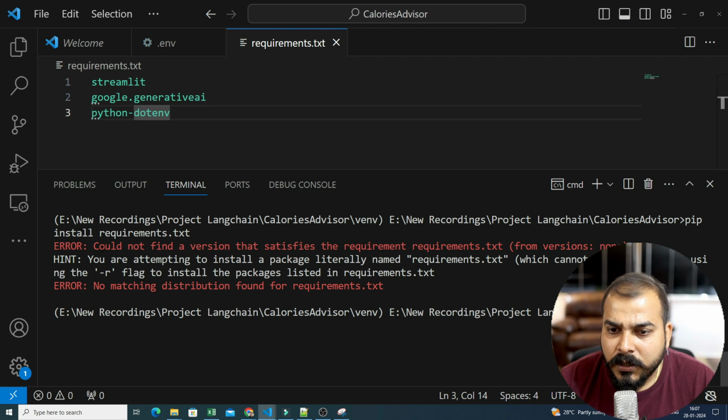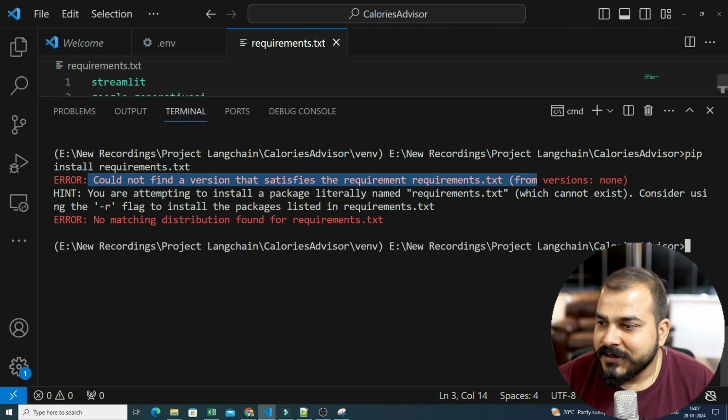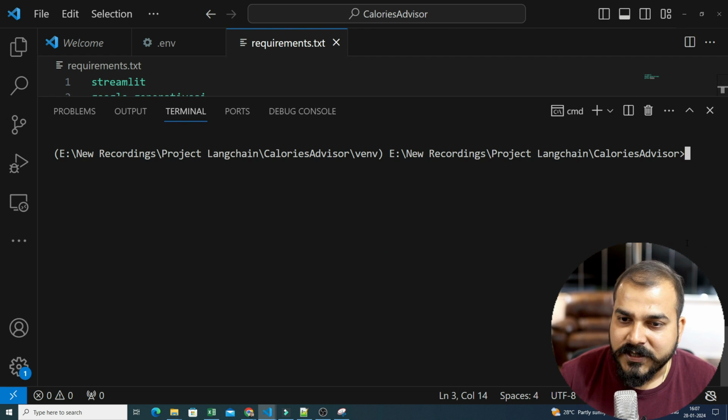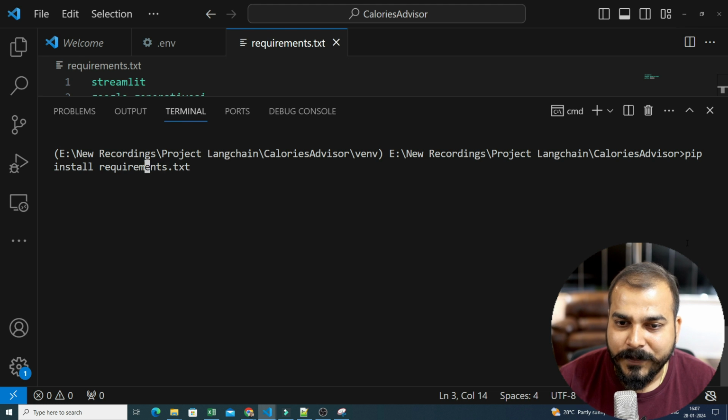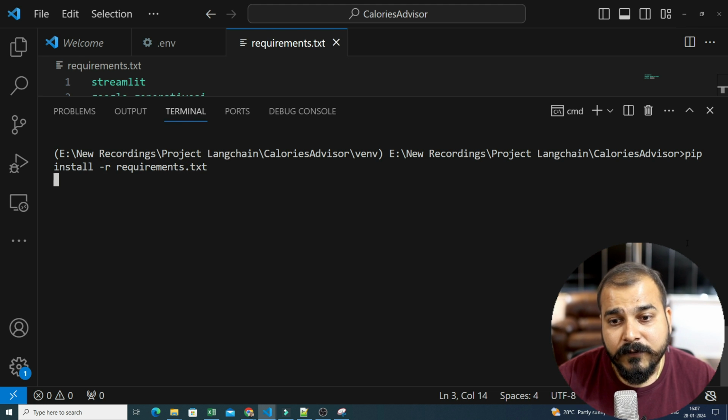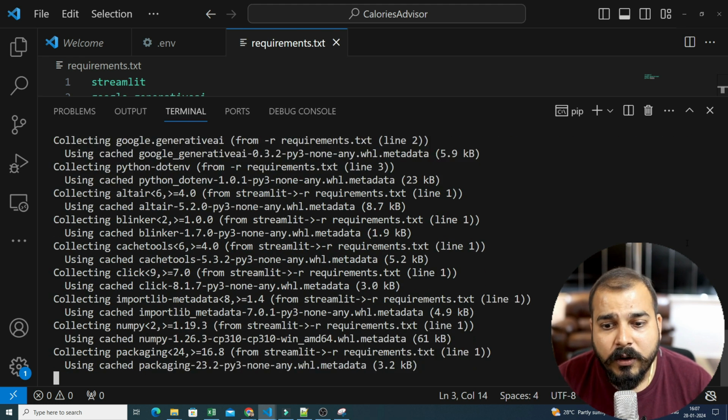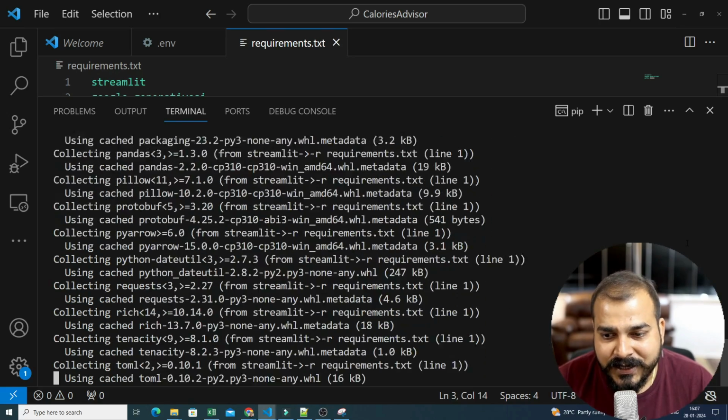Pip install could not find a version that satisfies the requirement. Okay, sorry, these small mistakes will be there. So it should be -r. Then only it will be able to find it in that folder, right?